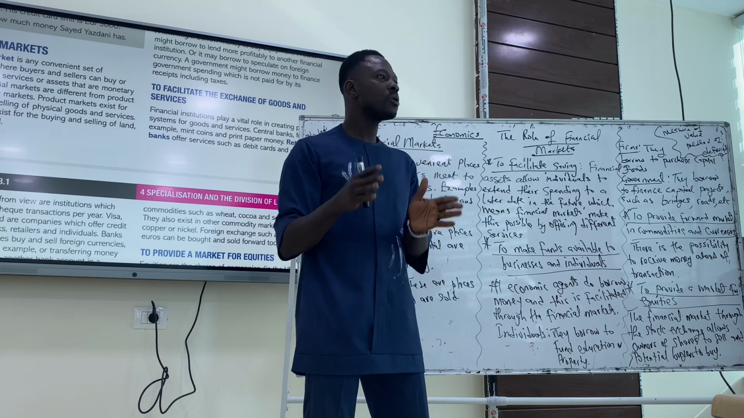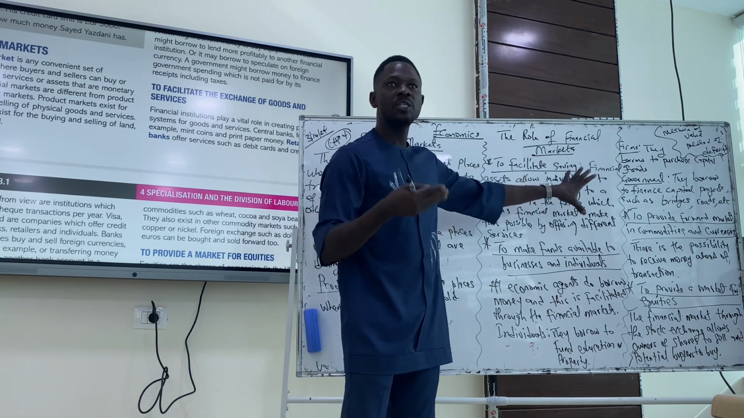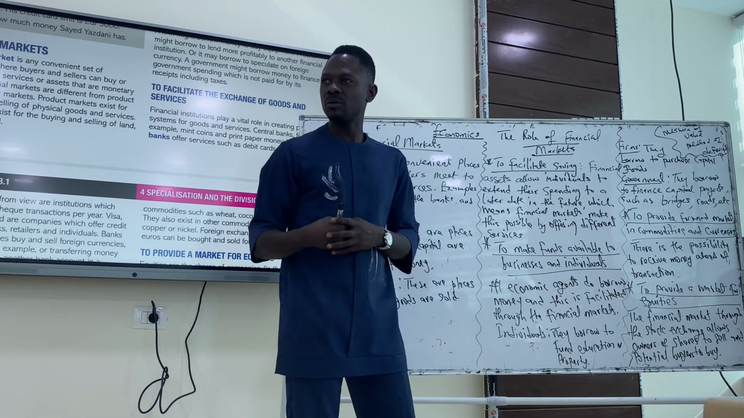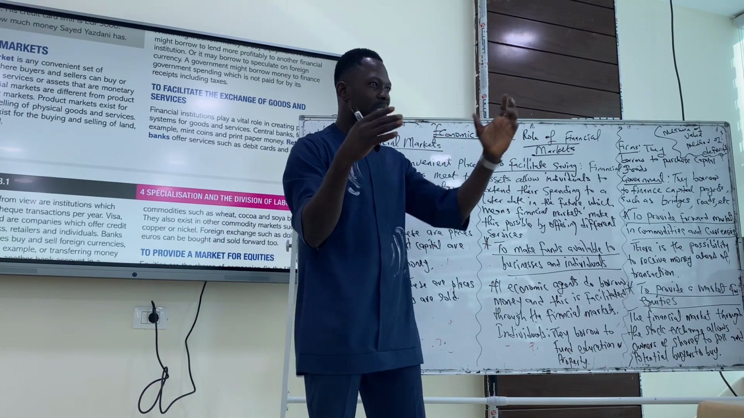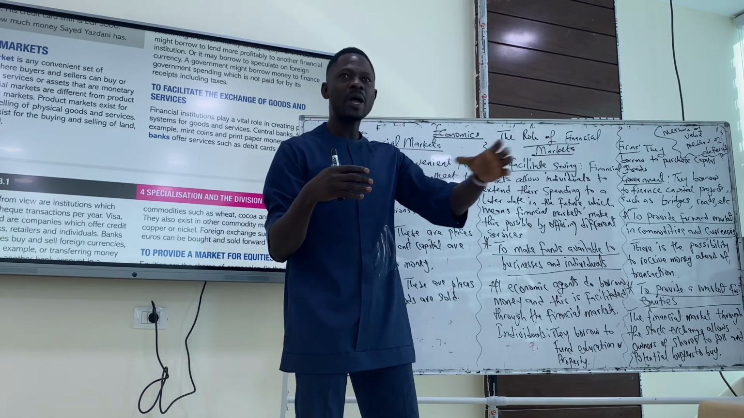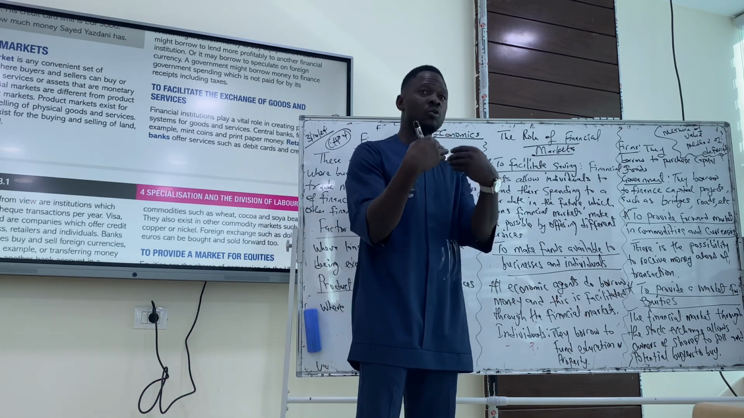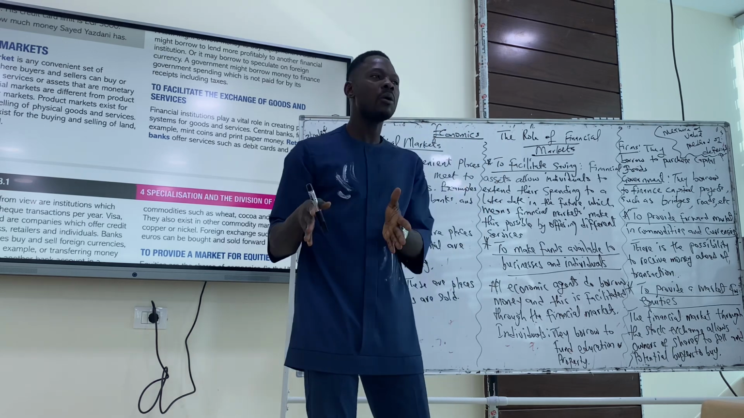So one of the roles of the financial market is that they facilitate saving. So with the financial market, we have the banks that we can save our money into. Do you get it? The bank is inside the financial market. So we have the banks because we want to save our money. We don't want to spend it now. We want to spend it at a later date. So there's a market that will allow us to do that.